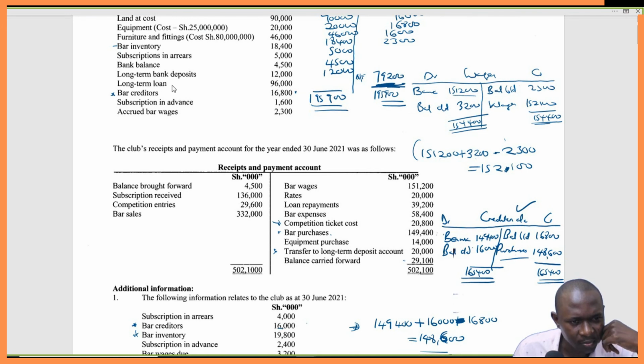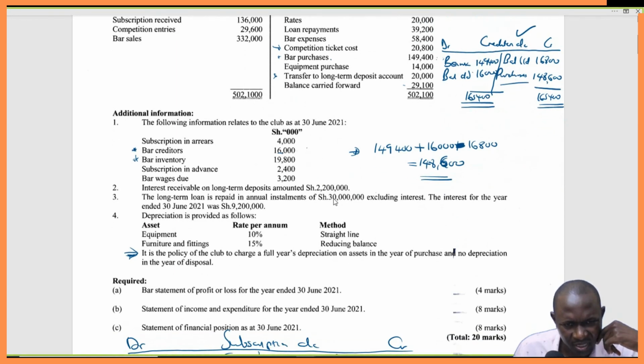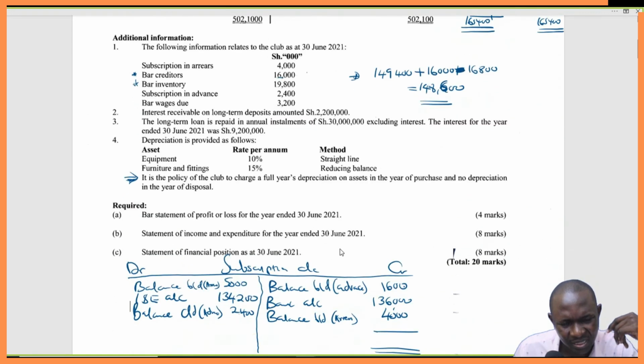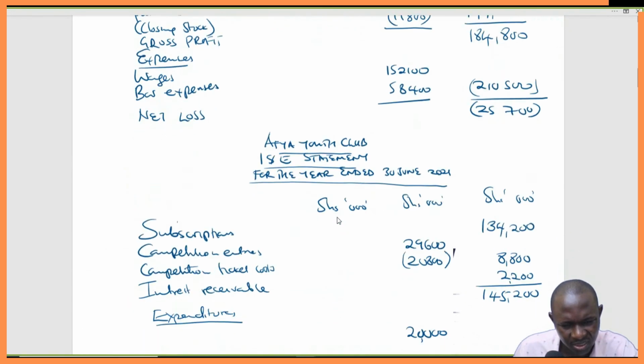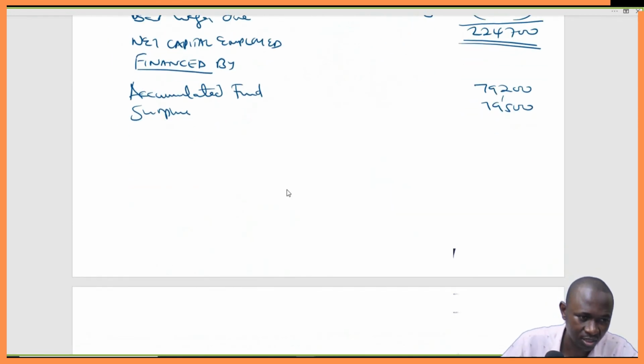Long-term loan, yes, we have long-term loan, 96,000, but I think there's some amount we paid. Yeah, we paid 30,000. So it's 96,000 minus 30,000, which makes it 66,000. Let's hope this will now make the whole thing balance.